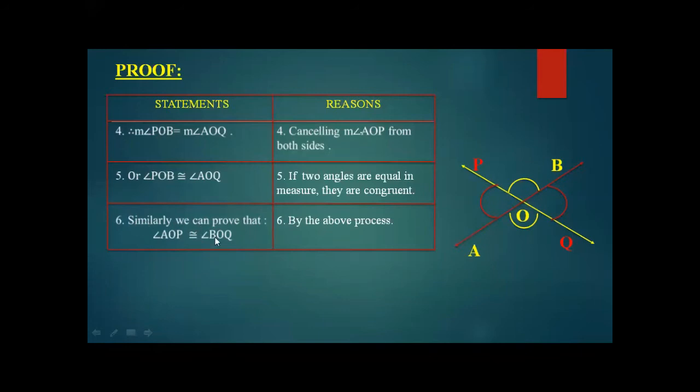Similarly, we can also prove that angle AOP is congruent to BOQ by the above process. The whole process which we have done to prove these two vertically opposite angles, we can also do on these two as well to prove that they are both congruent to each other. So this was theorem number 1, and we have proved it.